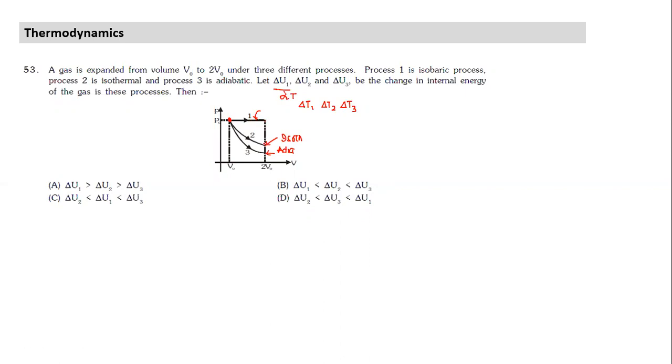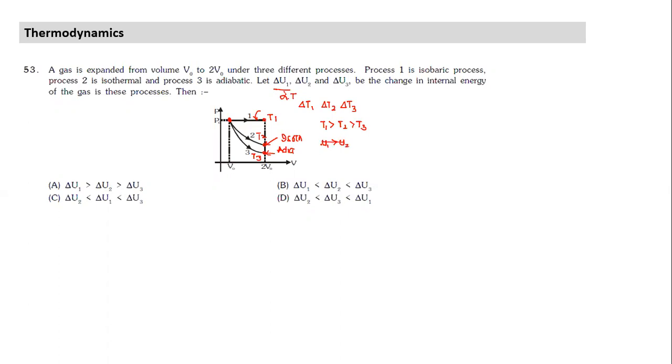These are the final temperatures in all cases. Among these three, this is temperature T1, this is T2, and this is T3. Which temperature is highest? T1. Of course, T1 is highest. So the order is T1 is greater than T2, is greater than T3. Hence, U1 also will be greater than U2.